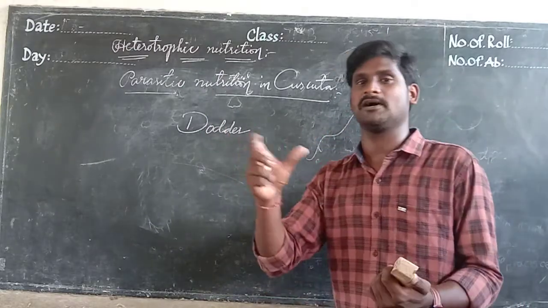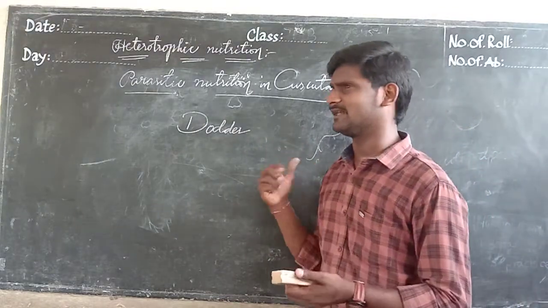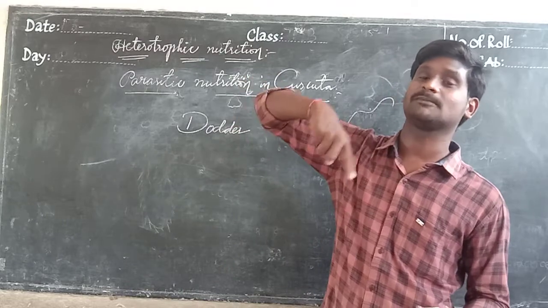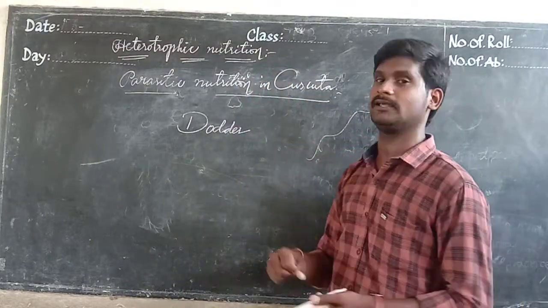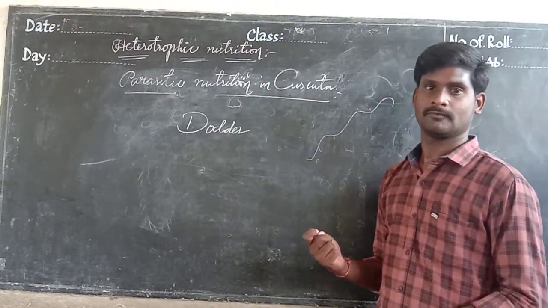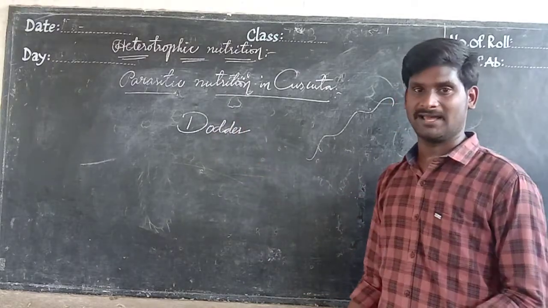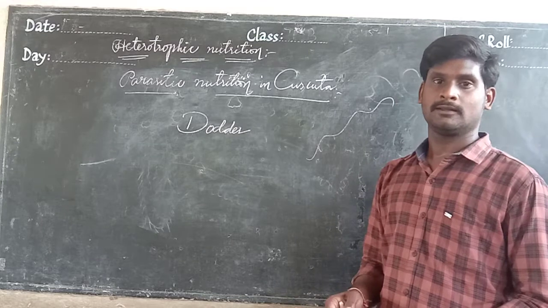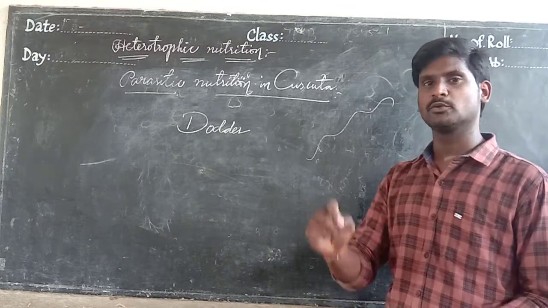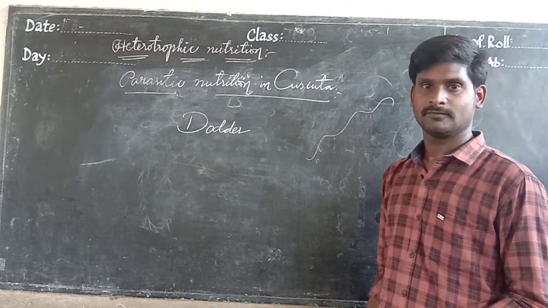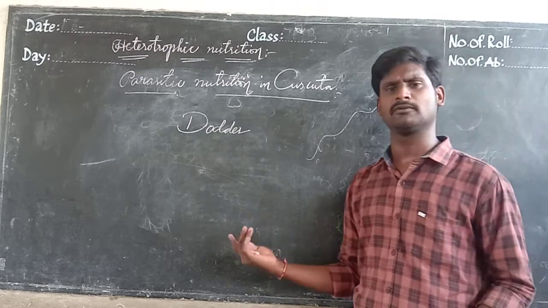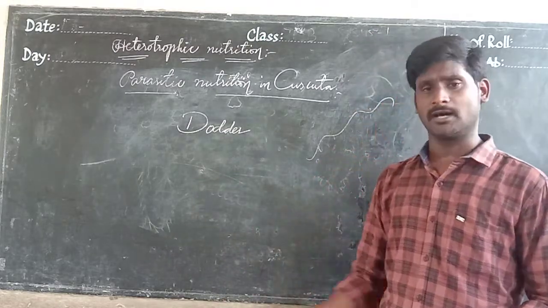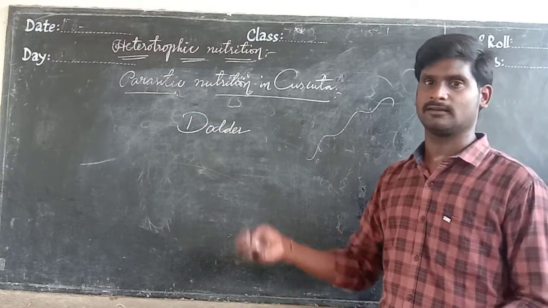You can see these are some examples. It looks like creepers. Those can grow spiraling around another plant like the creepers. But this type of dodder plant does not contain proper leaves. They have minute leaves, which look pink in color or brown in color or yellow in color. Okay, any other color.